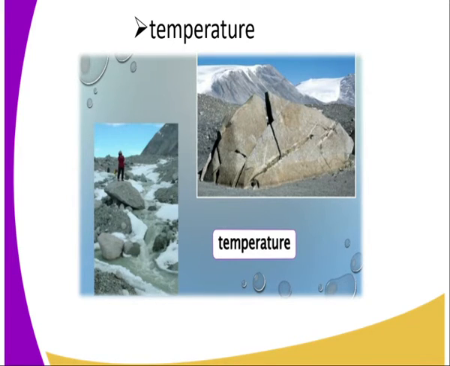We have the other one, the temperature. As you know, rock is made up of different minerals. Therefore, when the temperature increases, the different minerals found in the rock will expand at different rates. As a result, the rock ends up shattering into small pieces that are referred to as soil.